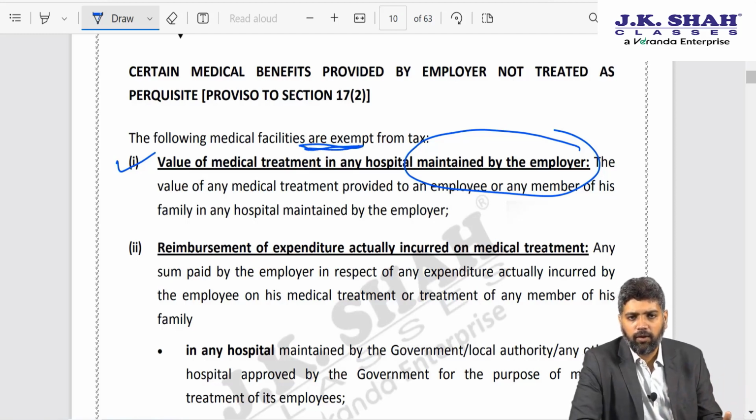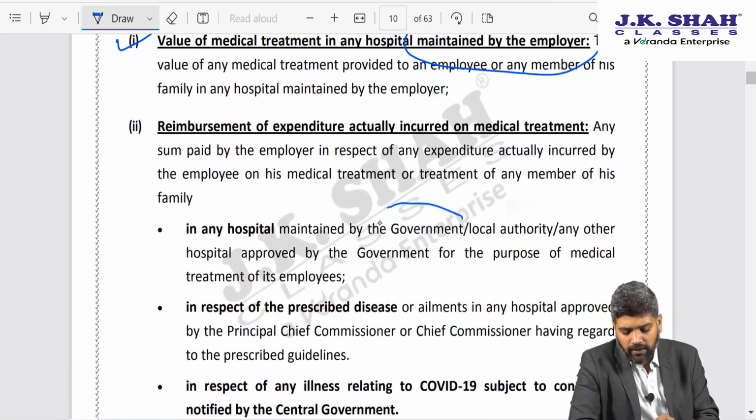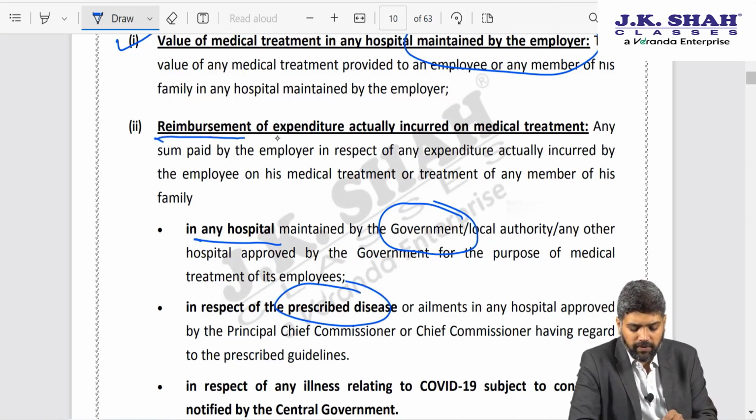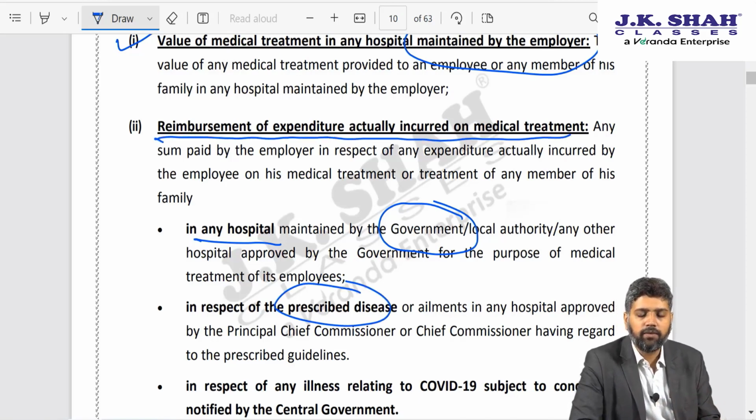It is a benefit arising because the employee has to undergo a treatment, he has to make an expenditure. Because the employer maintains his own hospital, the employee does not have to spend anything or he has to spend at a concessional rate. So there is a benefit, but that benefit is exempt from tax. Also, in case the employee incurs an expenditure on medical treatment in any hospital maintained by the government or by local authority, or incurs expenditure with regard to prescribed diseases, then reimbursement of such expense actually incurred by the employer is also exempt from tax. It is also an exempt perquisite.